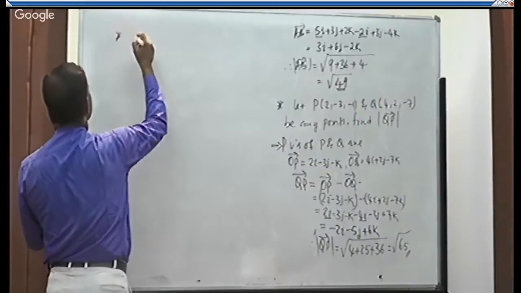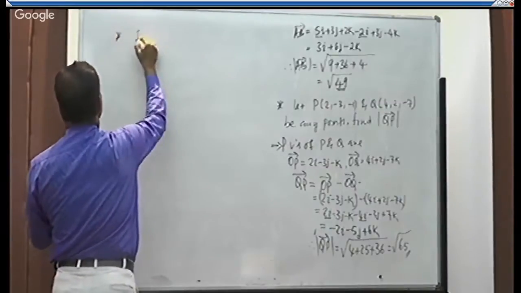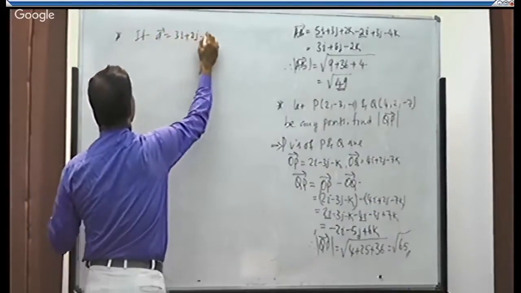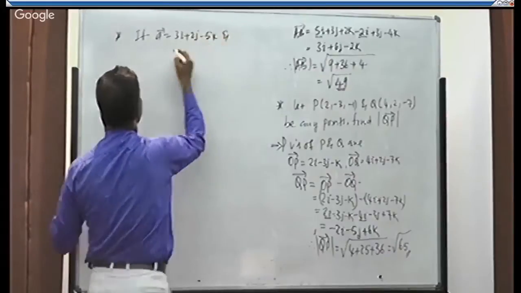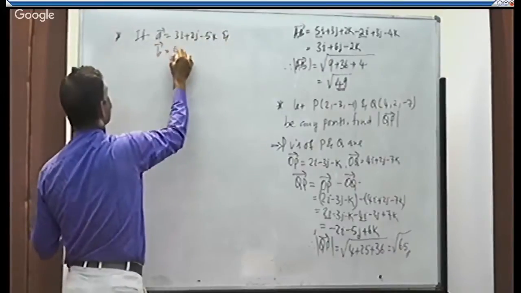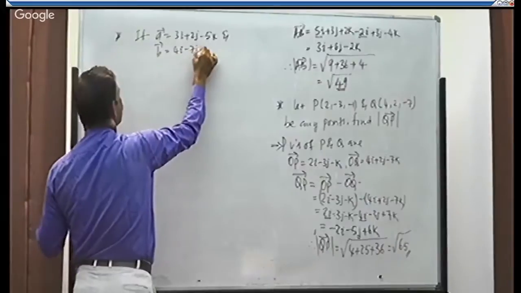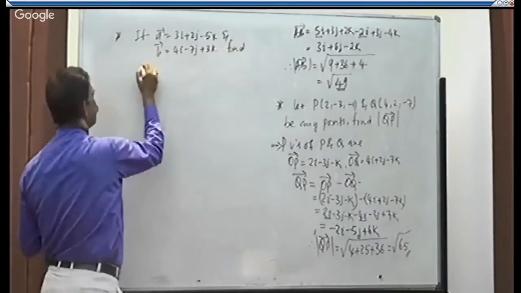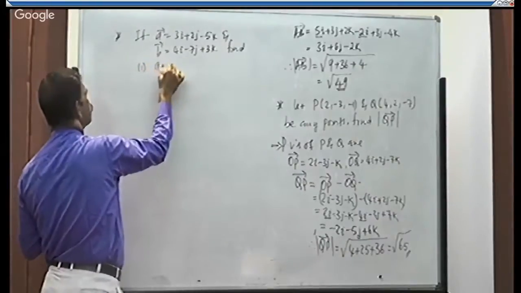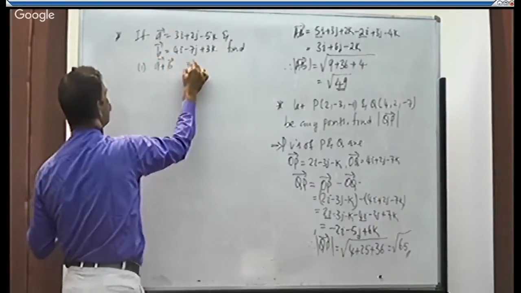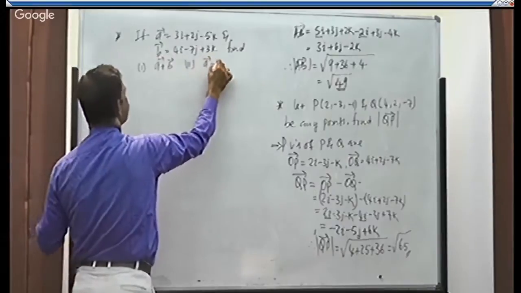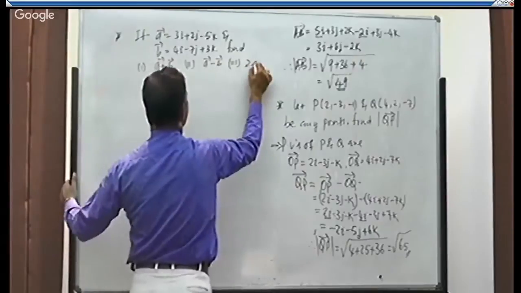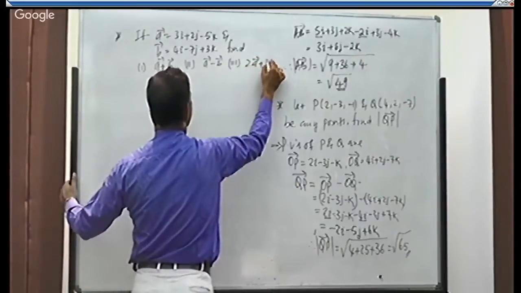Take a problem on sum or difference. If A is equal to 3i plus 2j minus 5k and B is equal to 4i minus 7j plus 3k. Find number 1, A plus B. Number 2, A minus B. Number 3, 2A plus 3B.